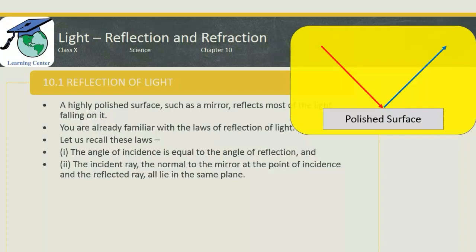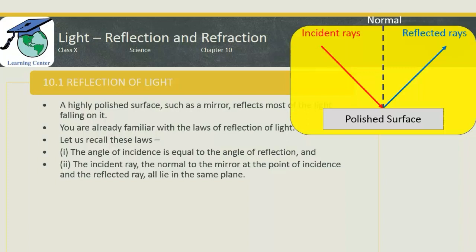It is getting reflected from the polished surface. Now what is the normal? Normal is a line in between the incident ray and the reflected ray. It is called normal because it is perpendicular to the polished surface. So this black color line is the normal.